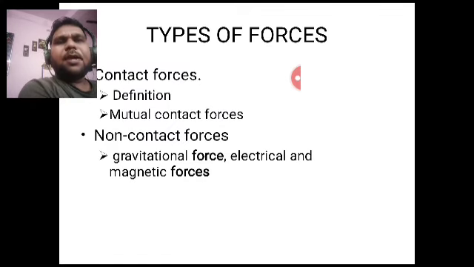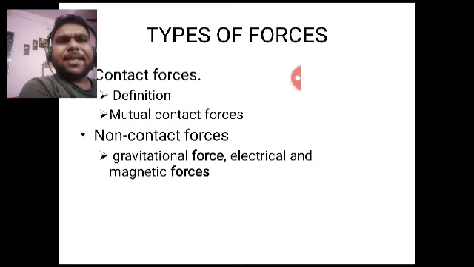Like we can think of gravitational force between earth and moon, or between earth and sun. There is no physical contact between earth and moon and earth and sun, but gravitational force will exist between them. So it is a type of non-contact force.